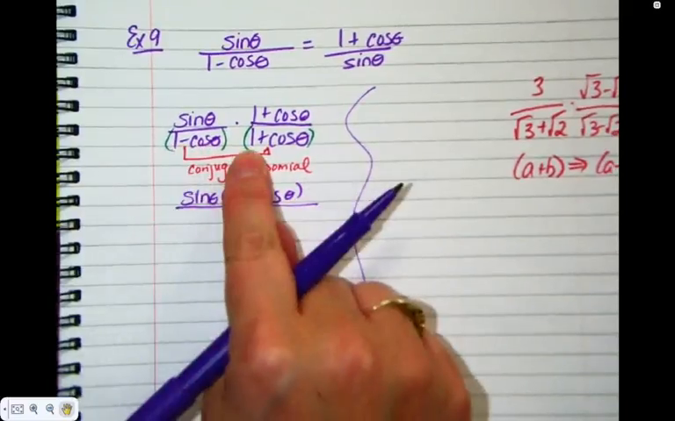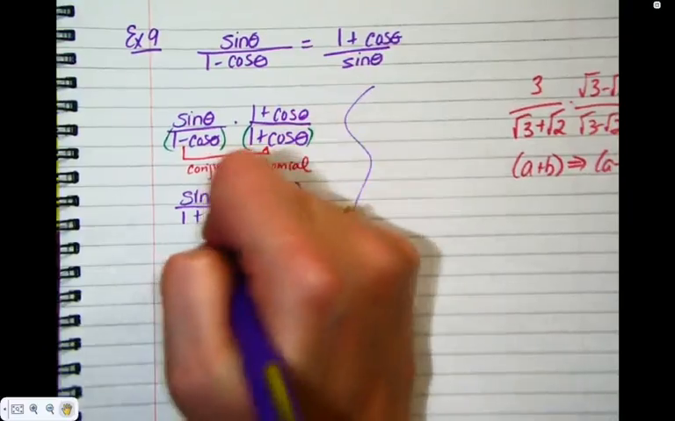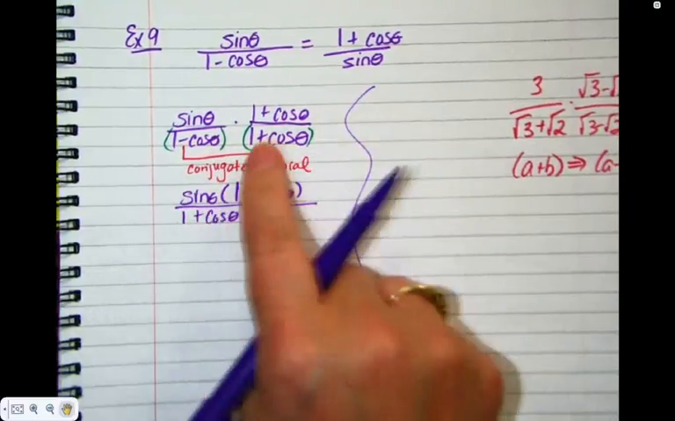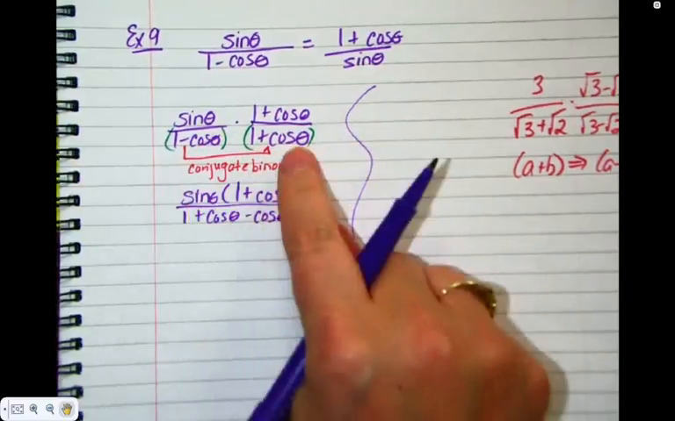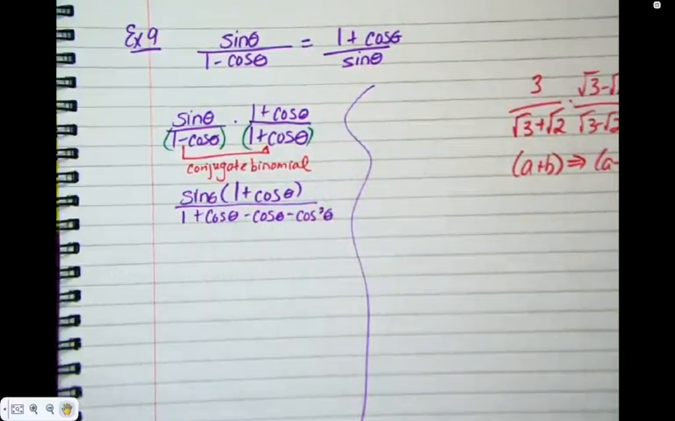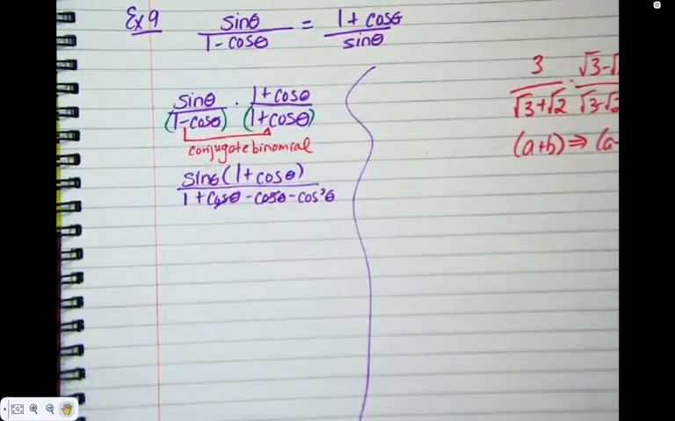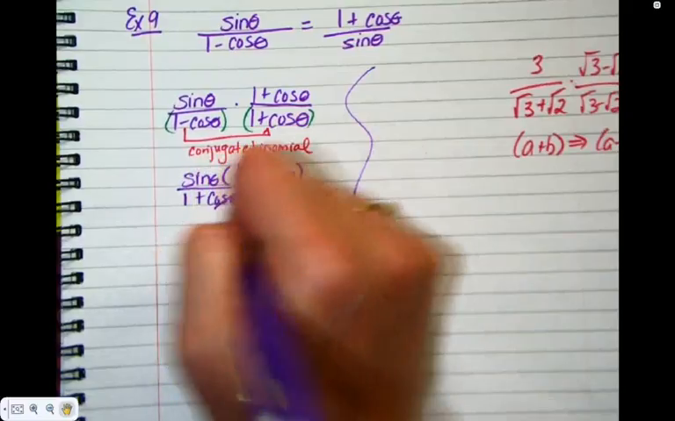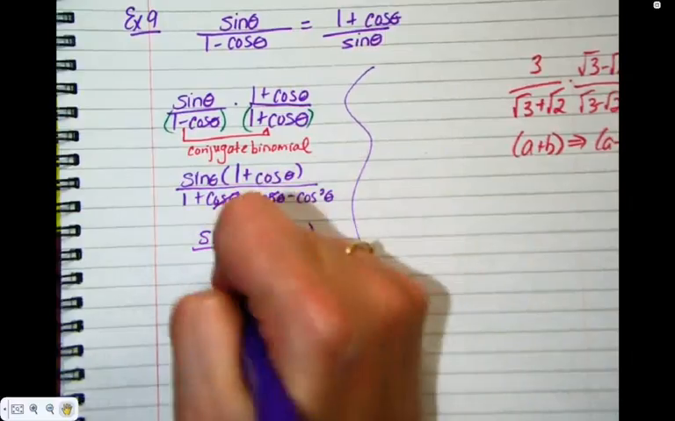So 1 times 1 is 1. And 1 times cos is cos. And negative cos times 1 is negative cos. And negative cos times positive cos is negative cos squared. Still with me? And we know that these coses are going to cancel because I'm just collecting like terms. So keeping the top at sine theta and then 1 plus cos in brackets, on the bottom I have 1 minus cos squared.